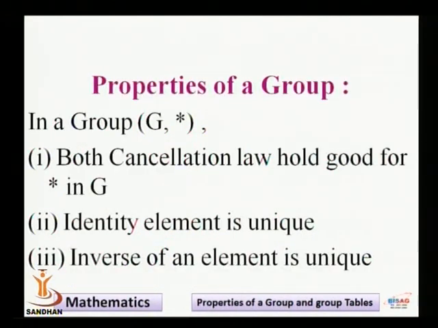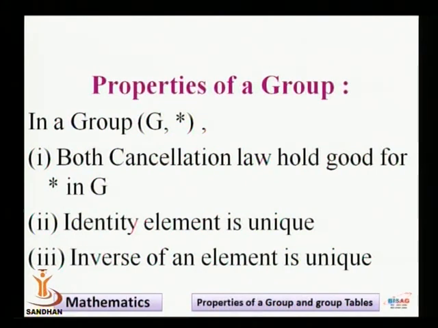As per our today's topic, first we will discuss the properties of a group. If G is a group under operation star, then this group has the following 5 properties. First, both the cancellation laws hold good in G. That means the left cancellation law as well as the right cancellation law. Let us first discuss the cancellation law.